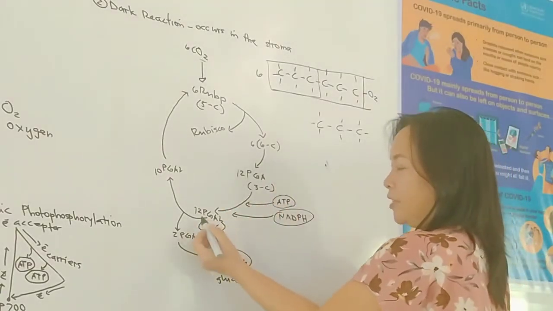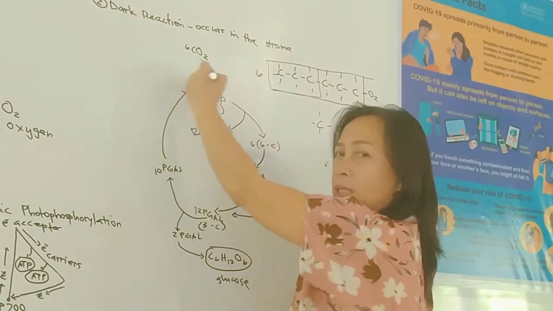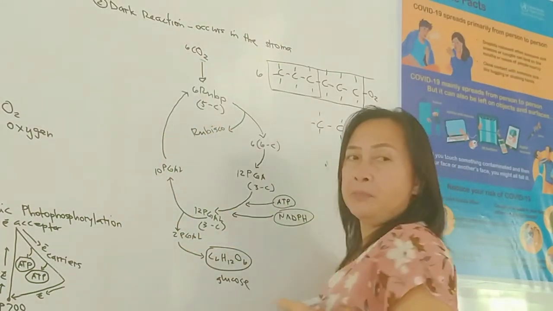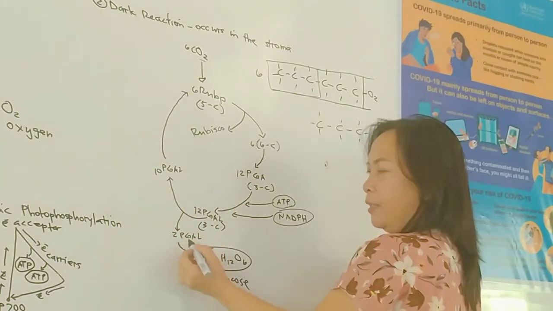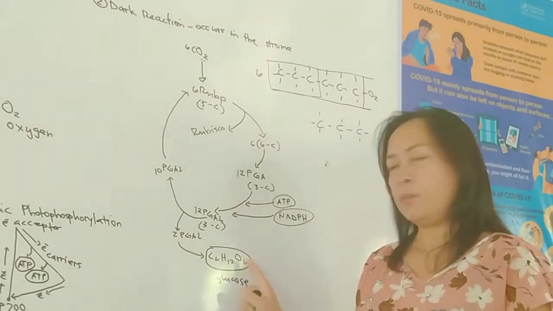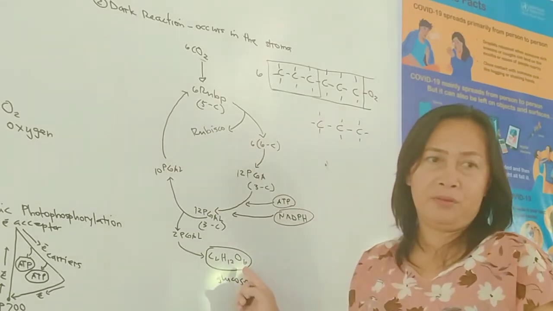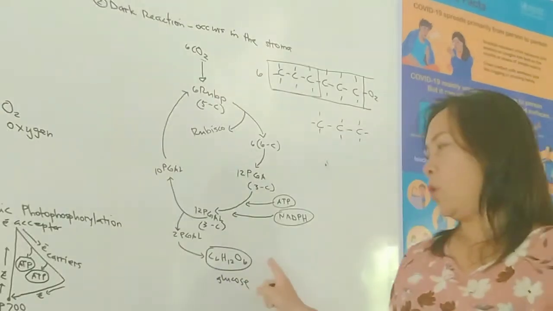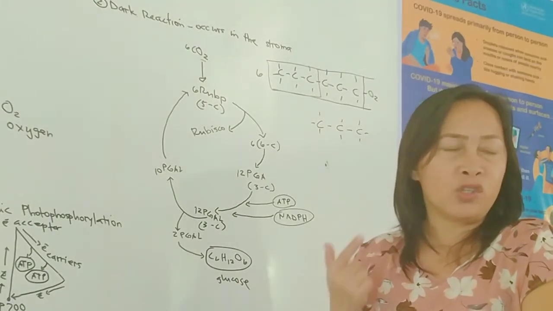Now, of the phosphoglyceric acid, there are 12 of these. 10 of these molecules will go back to the cycle. They are converted into RuBP, waiting for carbon dioxide. Now, the 2 molecules of PGAL will be converted into glucose, C6H12O6. This is now our glucose. This is how plants make their food. You see? So there is already food. Now, this glucose is used by plant cells as an energy source.